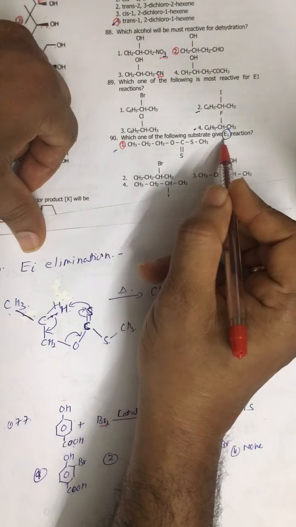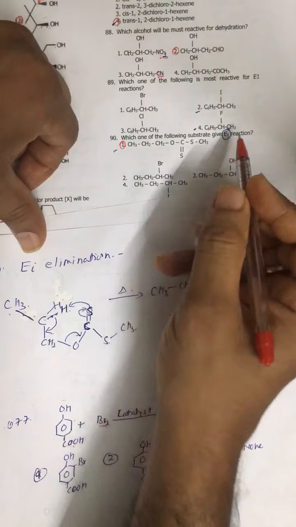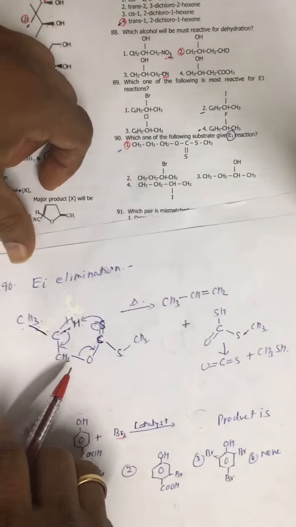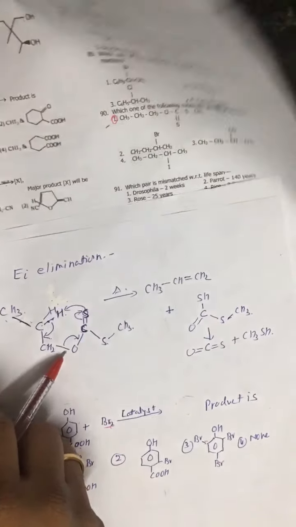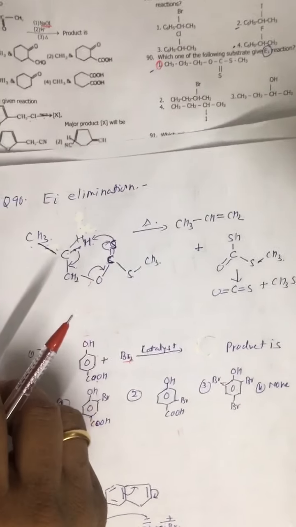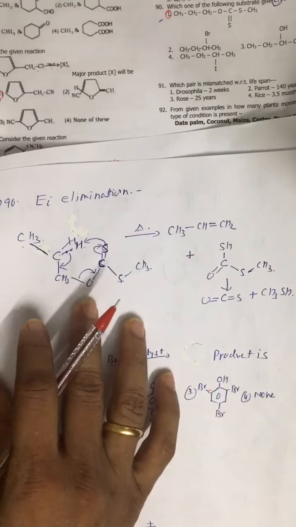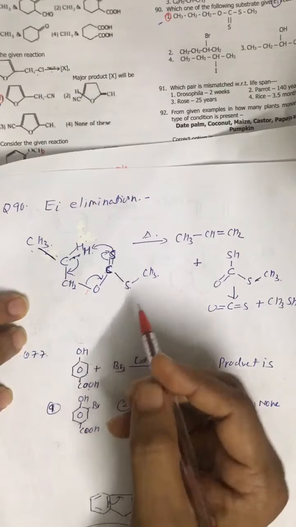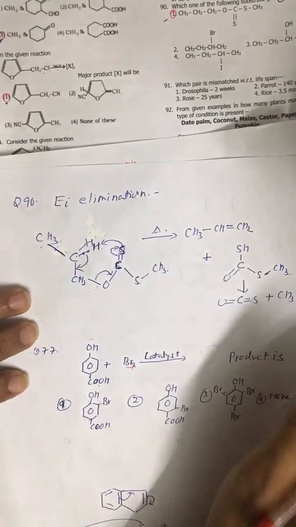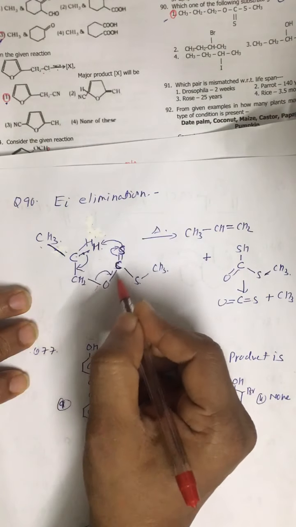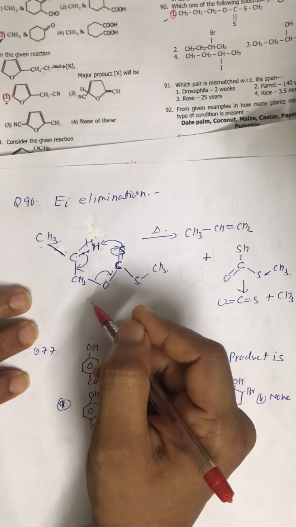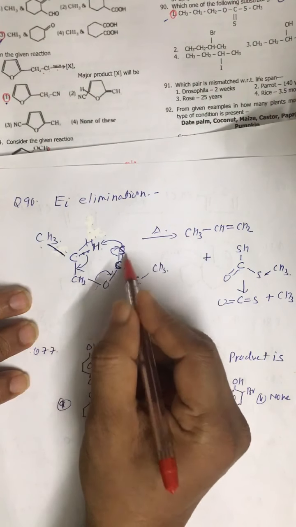Which one of the following substrate gives Ei reaction? See, Ei is different. Ei is elimination internal. I stands for internal. It involves a concerted mechanism, and this is exhibited by acetate group and xanthate group.